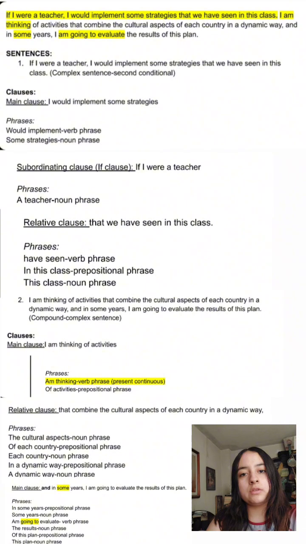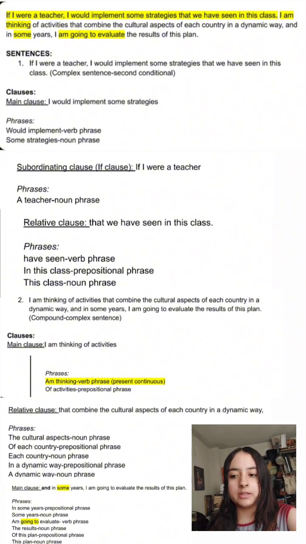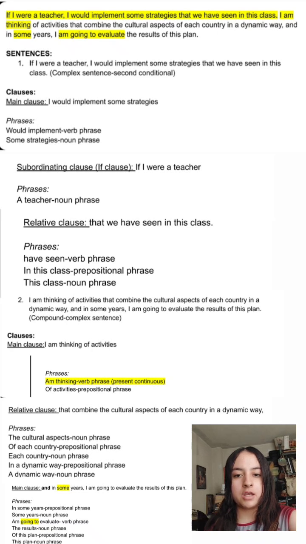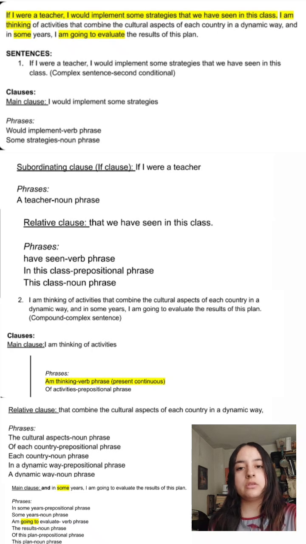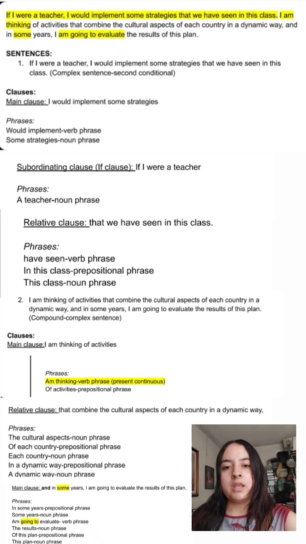Present continuous is a verb tense that serves to express actions that are happening at the moment, like in the immediate moment. Sometimes it's also used to express future, but in this context, it's more like something that is happening at the moment.